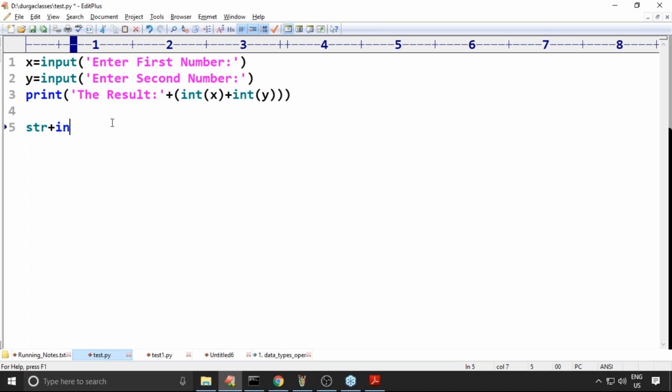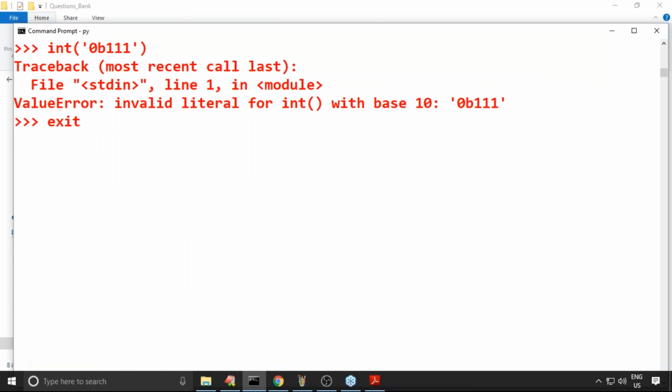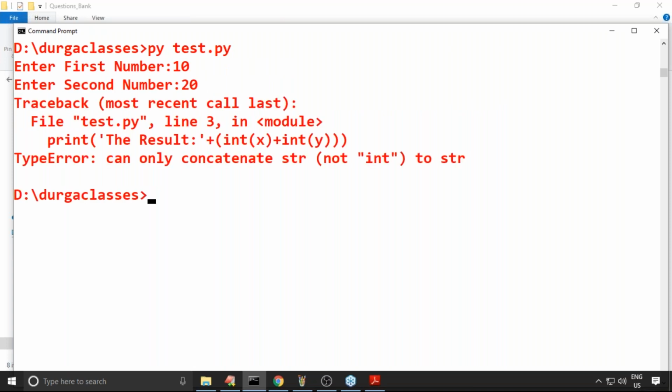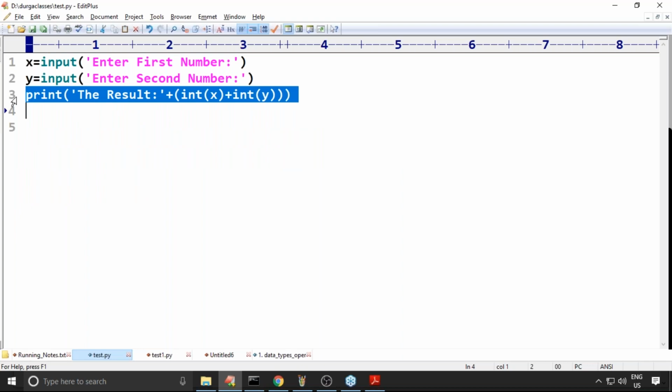That's why we immediately get an error. Let me run it: enter first number 10, enter second number 20. Now observe the type error: can only concatenate str to str but not str to int. It is not like Java. In Java str plus int is acceptable, but here it is invalid.